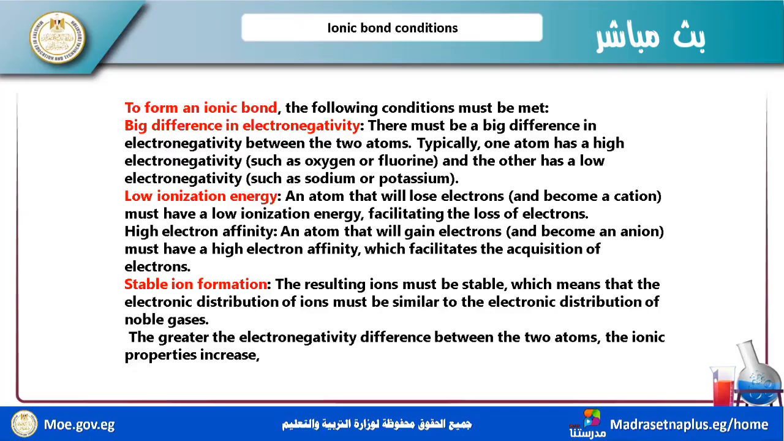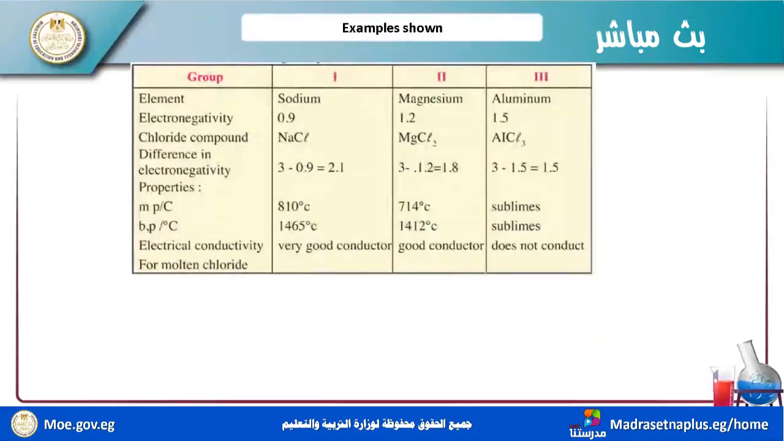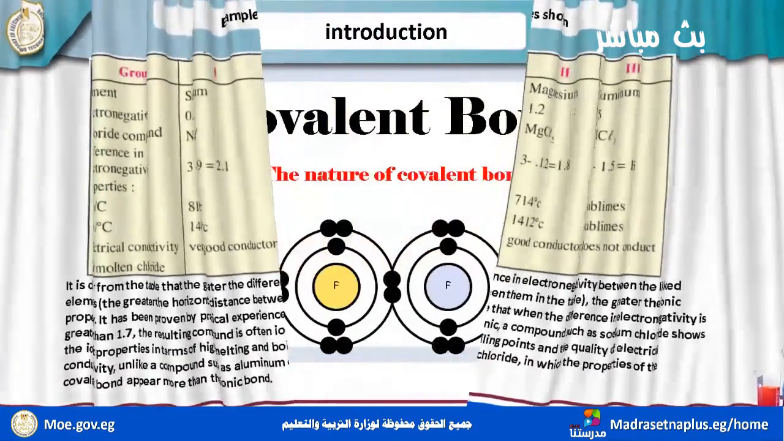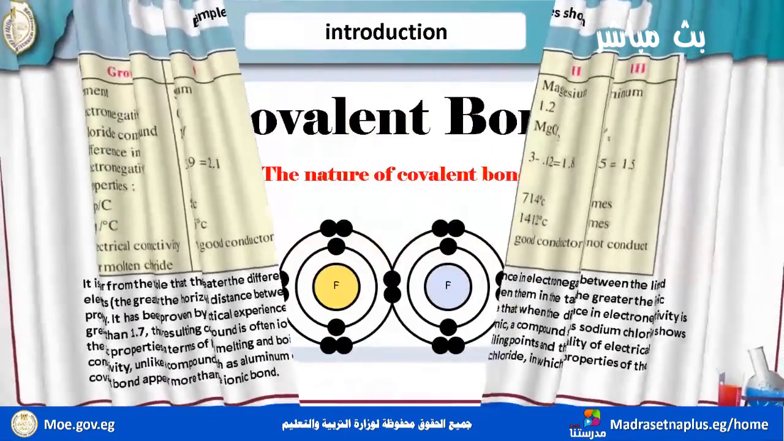So low ionization energy and stable formations. I illustrated that before. Now, in this example, we show in this table NaCl, MgCl2, AlCl3. I illustrated this before in the last session. Now we will move on to the covalent bond.